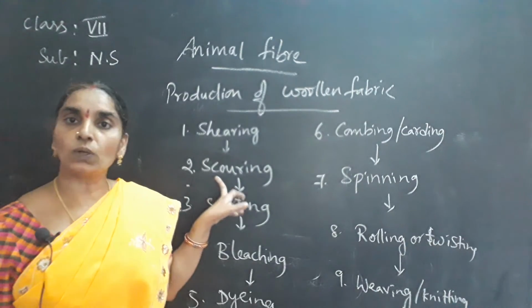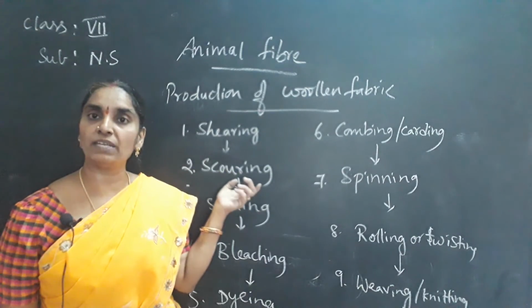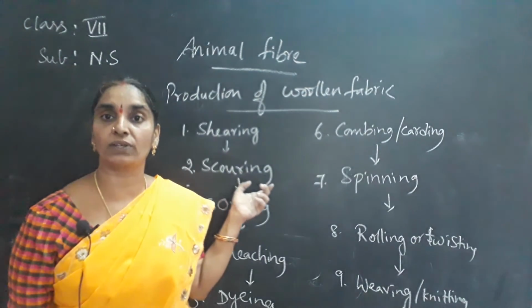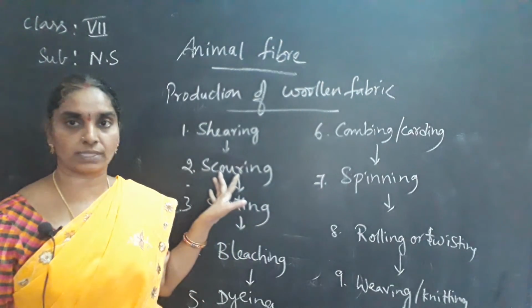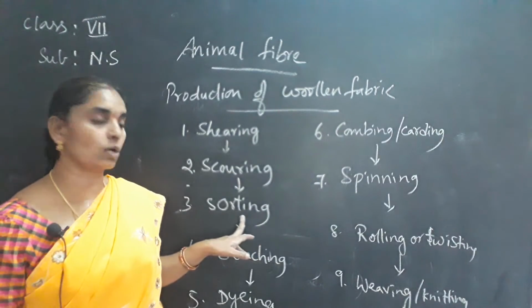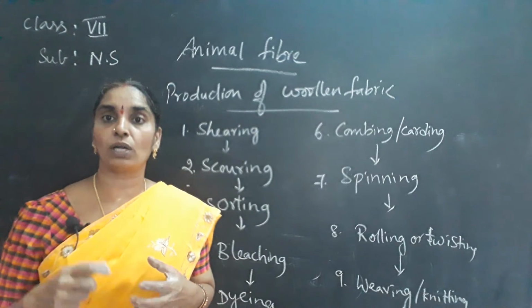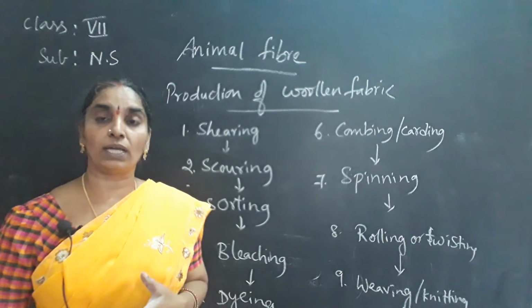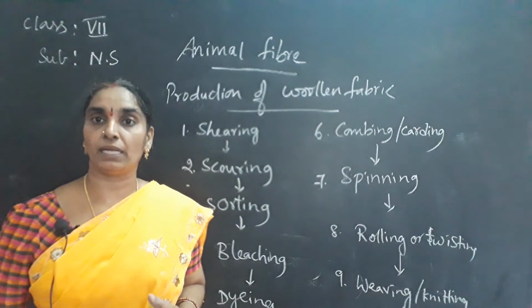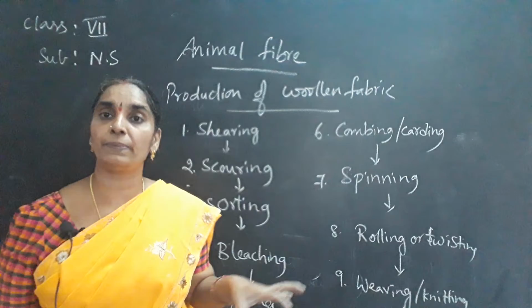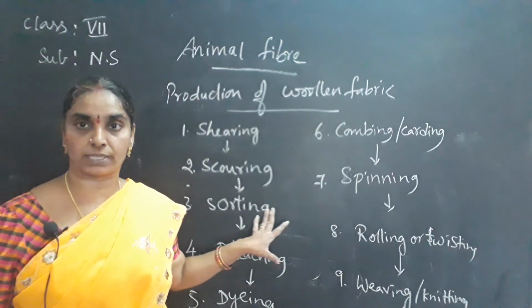Then scoring. Scoring means washing the fleece with chemicals. In chemical water the fleece is washed to remove the dirt or grease present in it. That is called the scoring process. Next, the sorting process classifies the fibers into long, short, fine, coarse or quality ones. Based on the variety of the fleece, it is sorted into different varieties and kept in piles.